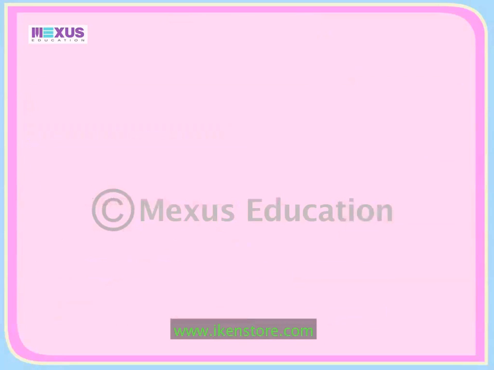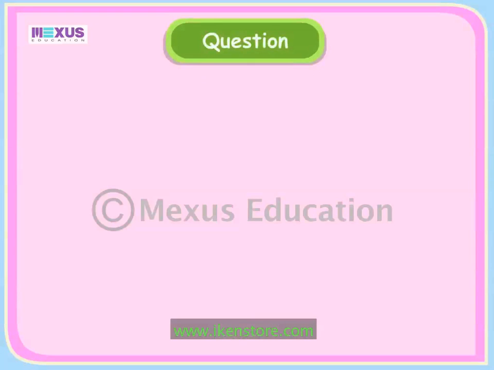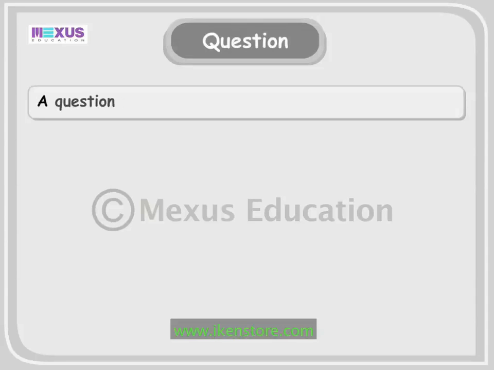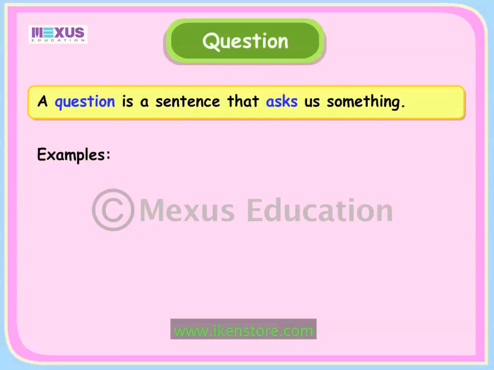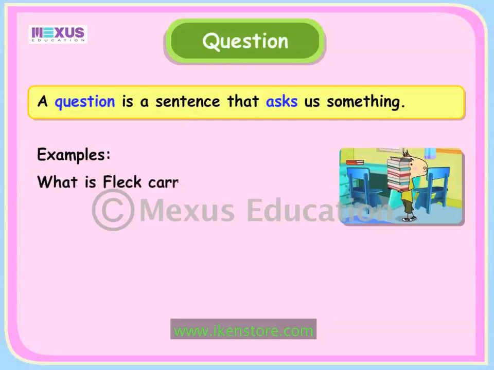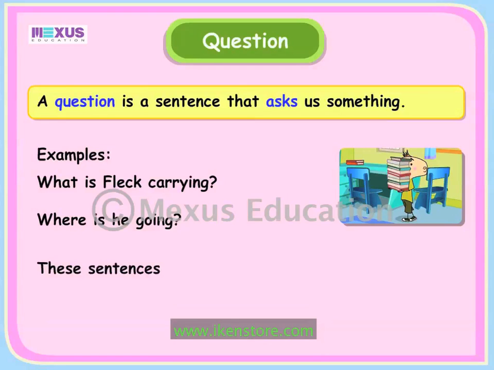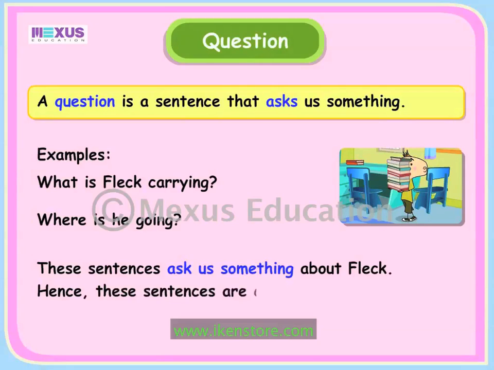A sentence can be a question. A question is a sentence that asks us something. Let's look at a few examples. What is Fleck carrying? Where is he going? These sentences ask us something about Fleck. Hence, these sentences are called questions.